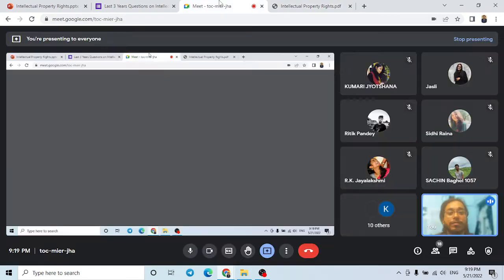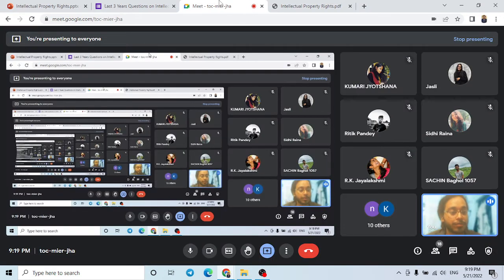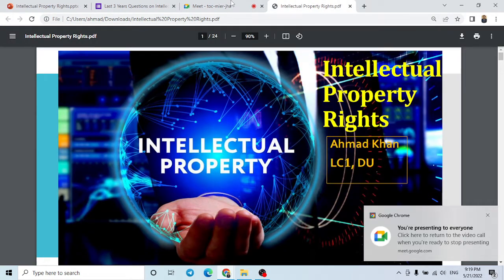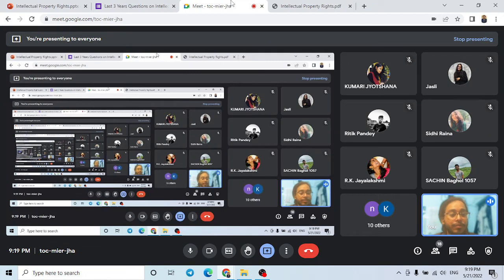Can anyone explain to me what things come under intellectual property rights mainly? Like copyright, patent, anything else you people know? Yes, sir. What constitutes intellectual property right?